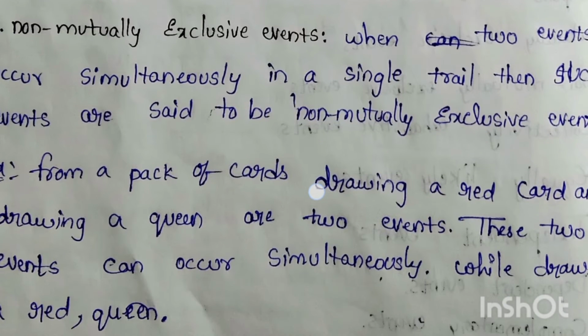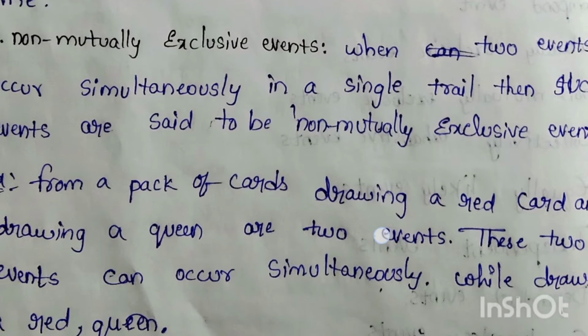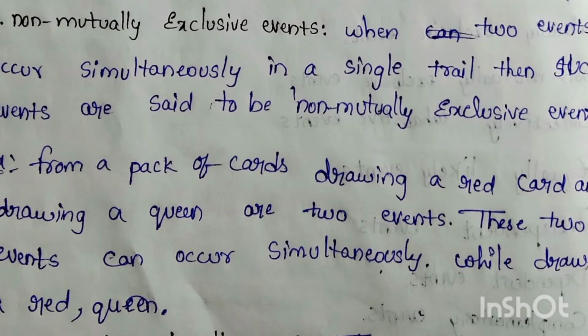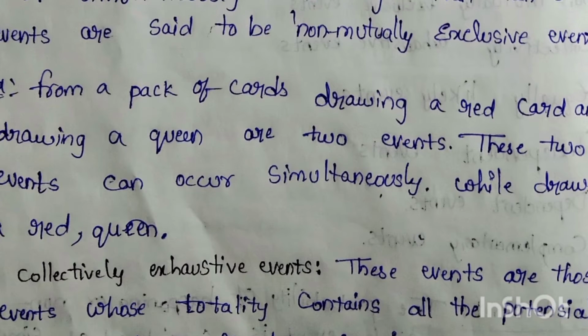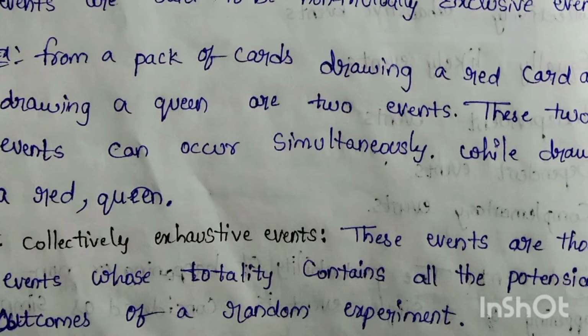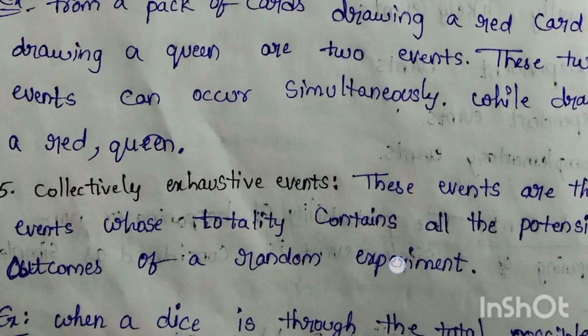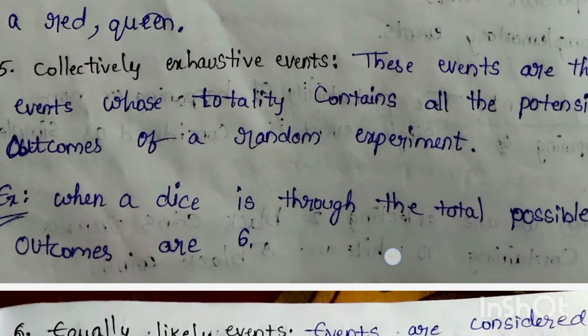Next, definition of non-mutually exclusive events. When two events can occur simultaneously in a single trial, then such events are said to be non-mutually exclusive events. For example, from a pack of cards, drawing a red card and drawing a queen card are two events. These two events can occur simultaneously while drawing a red queen card from the pack of cards.